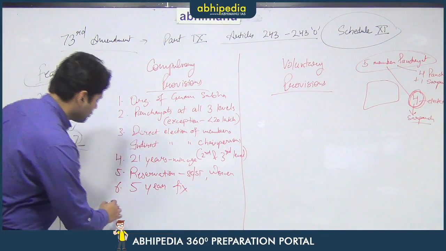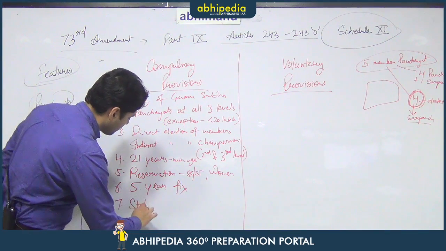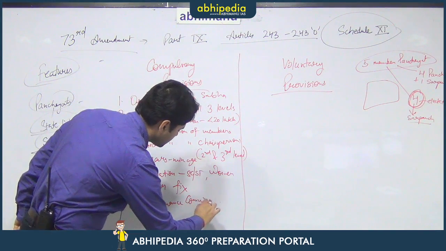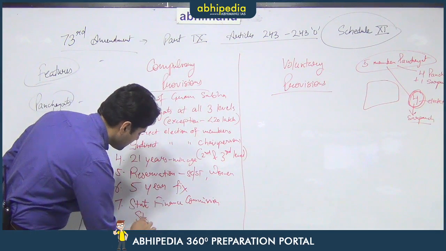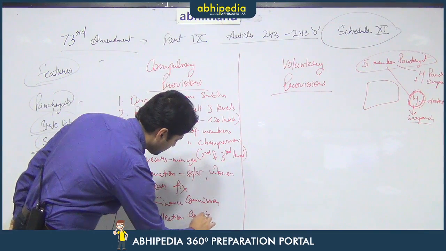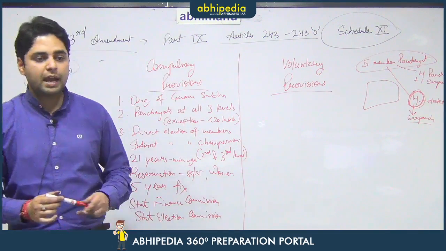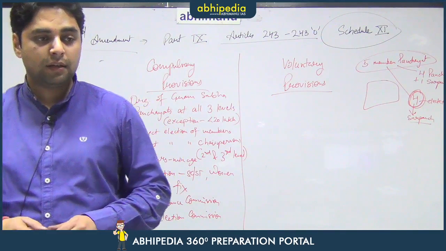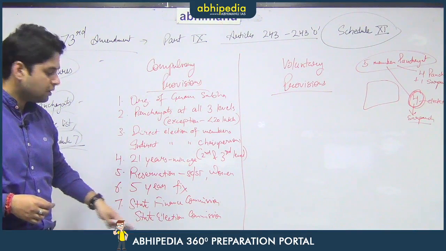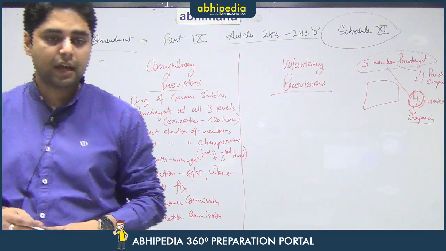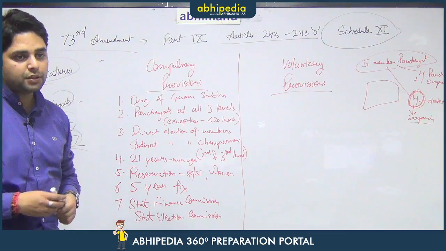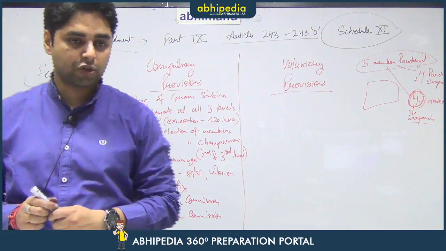Then there are 2 constitutional bodies, that is the State Finance Commission and the State Election Commission. There cannot be any variation as far as these 2 bodies are concerned. Every state is mandated to form the State Finance Commission and the State Election Commission as well. So, all the states, irrespective of any other provision, have to implement all these provisions which are mandatory in nature.